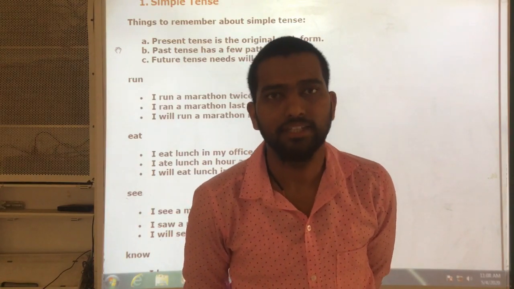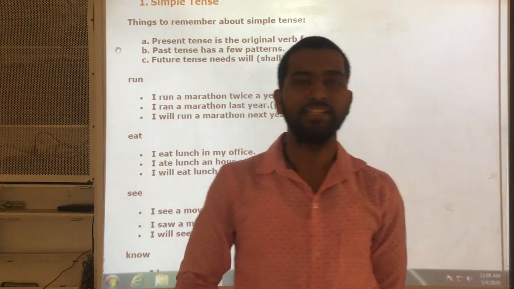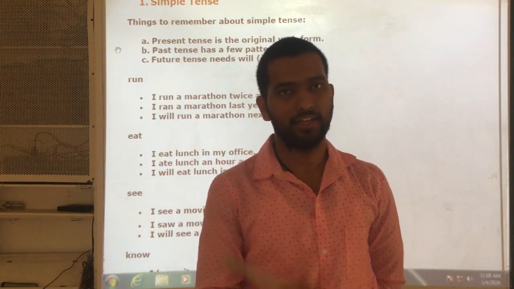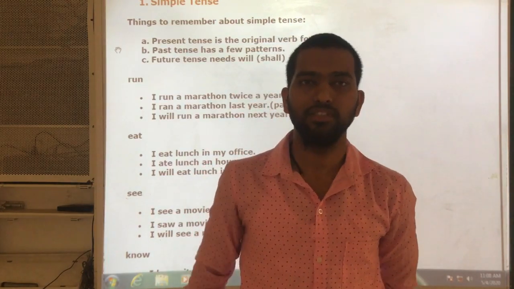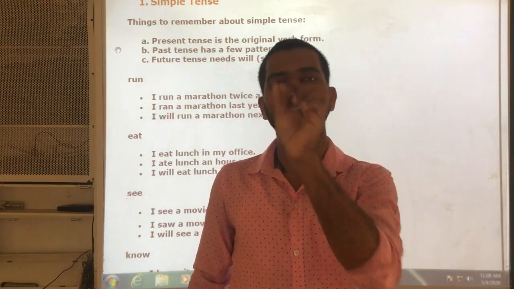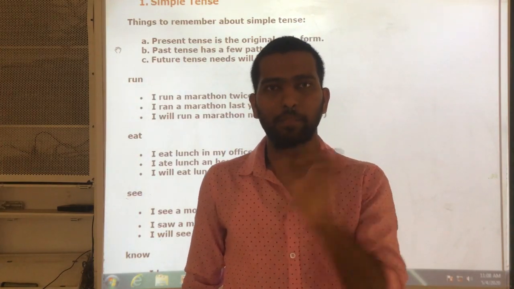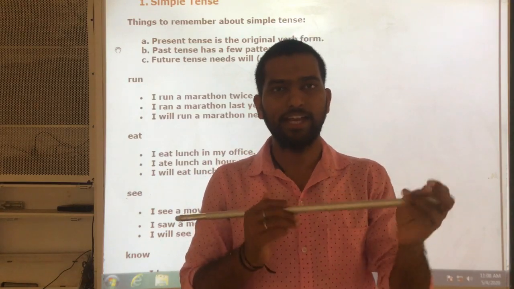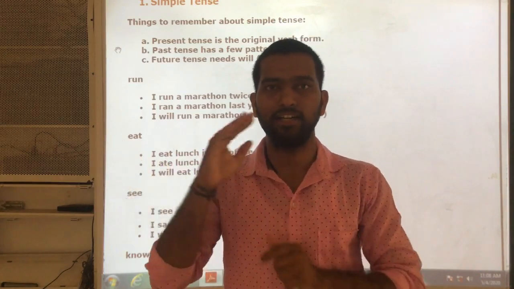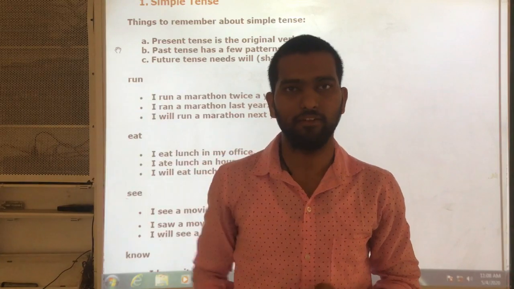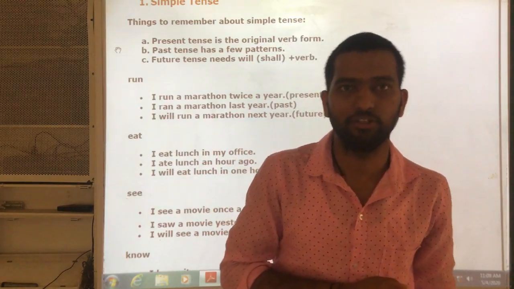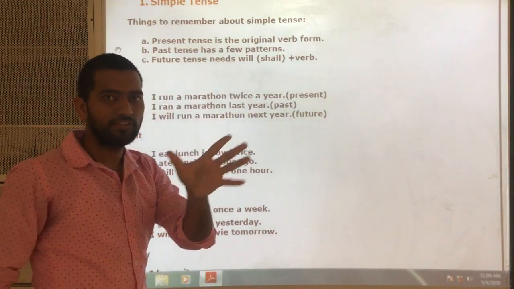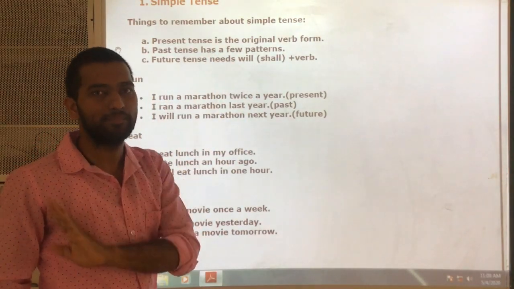It is decided. And what is V second of eat? It is ate. See here, if you observe the first two verbs, we have just added ed, yes or no? But here, the third verb, eat, has been changed completely, and it becomes ate when we are writing it in V second form. So there are a few patterns of this type that we have to memorize or remember.